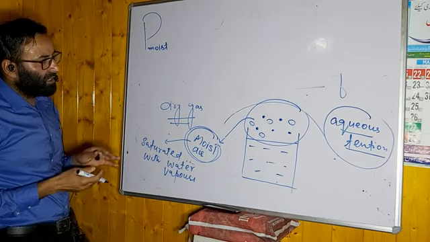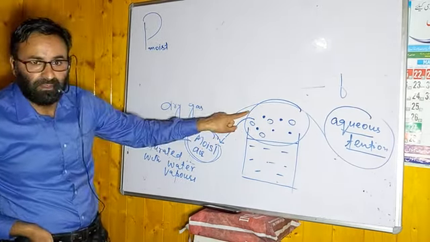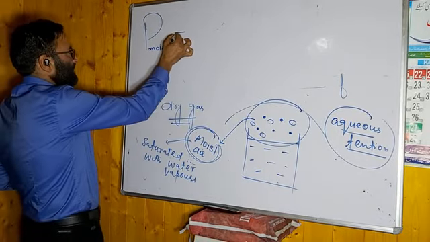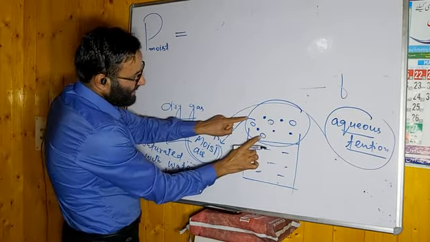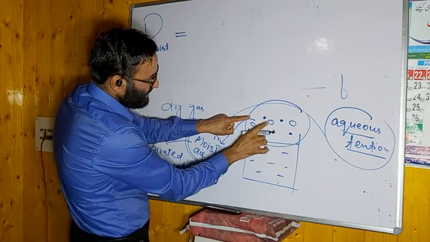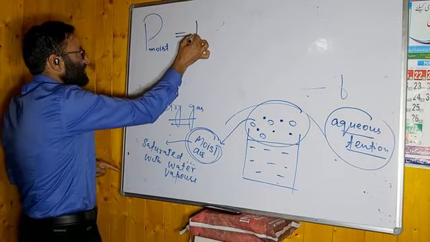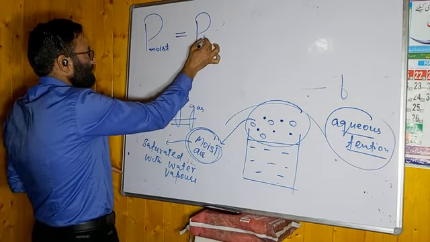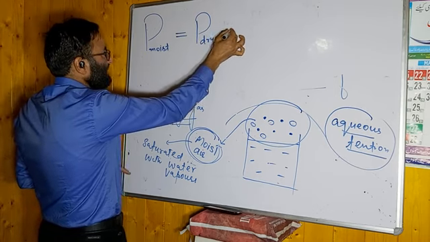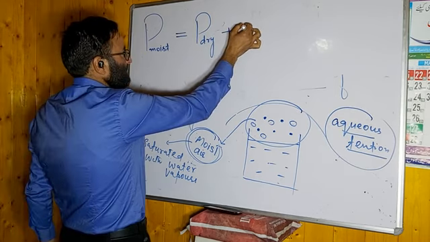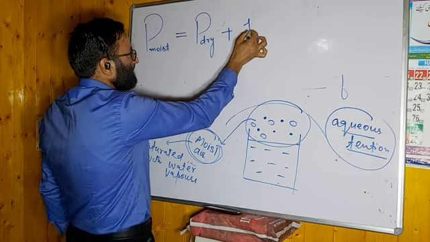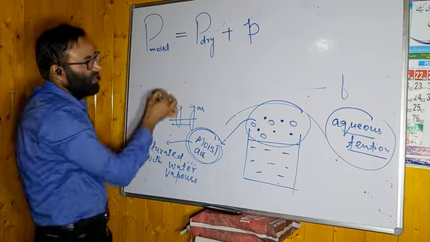It is the total pressure of the moist air. It will be equal to the pressure because of dry gas, because of gas molecules, that is P dry, plus the aqueous tension. I will represent the aqueous tension by small p.